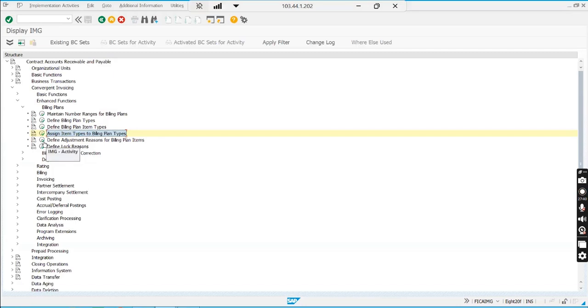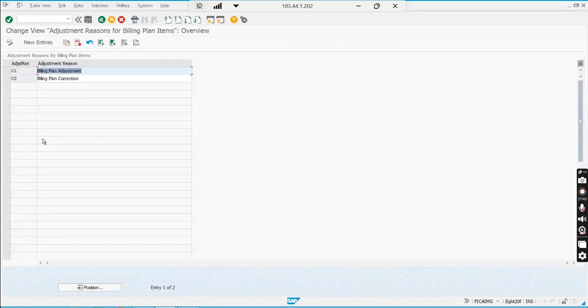Okay, now adjustment design. Say I want to change the billing plan. When I adjust it, when I alter it, then I have to choose any adjustment design, 01, 02. I'm not creating any more, so you can create more. Define billing plan adjustment, billing plan correction, like that, different adjustment designs. Already two designs are there, I can use any of them. I don't want to create any more.